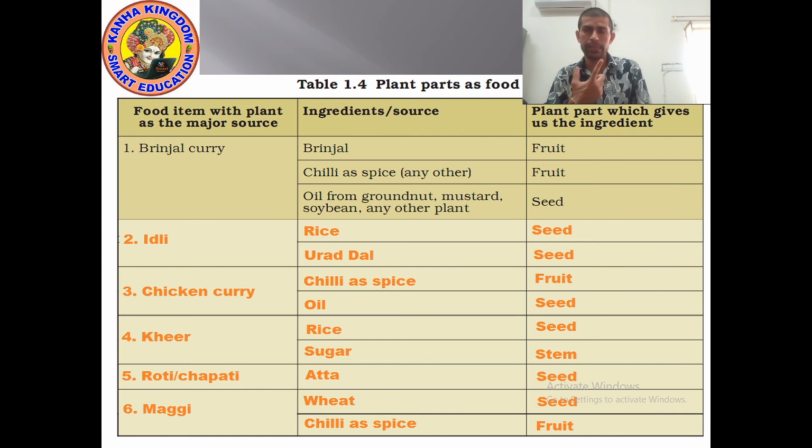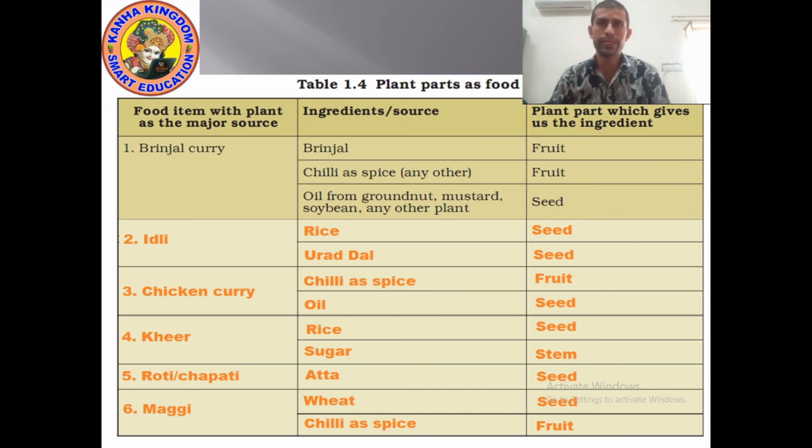We need brinjal, we need chili as a spice, we need oil. You can use oil of groundnut, soya bean, mustard, or any other plant.